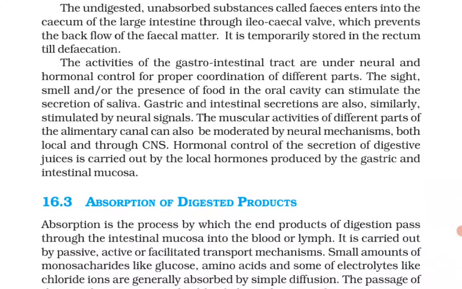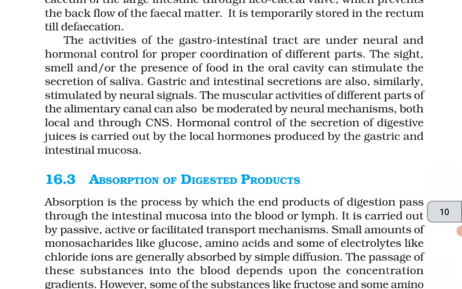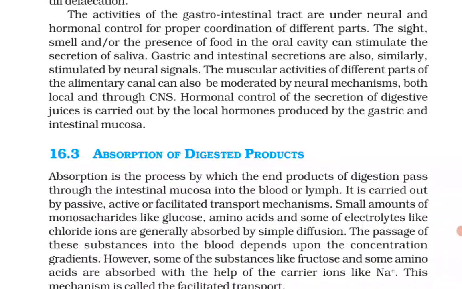The activities of the gastrointestinal tract are under neural and hormonal control for the proper coordination of different parts. The sight, smell, and or the presence of food in the oral cavity can stimulate the secretion of saliva. Gastric and intestinal secretions are also similarly stimulated by neural signals. The muscular activities of different parts of the alimentary canal can also be moderated by neural mechanisms, both local and through the CNS. Hormonal control of the secretion of digestive juices is carried out by local hormones produced by the gastric and the intestinal mucosa.